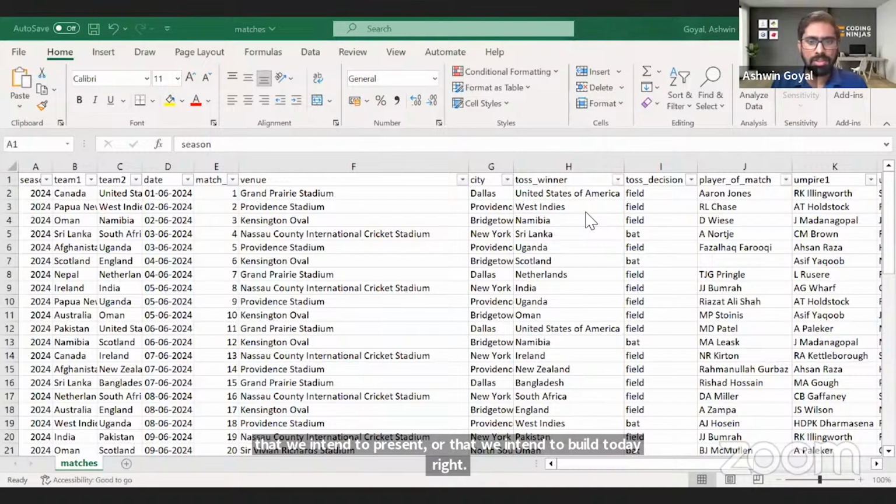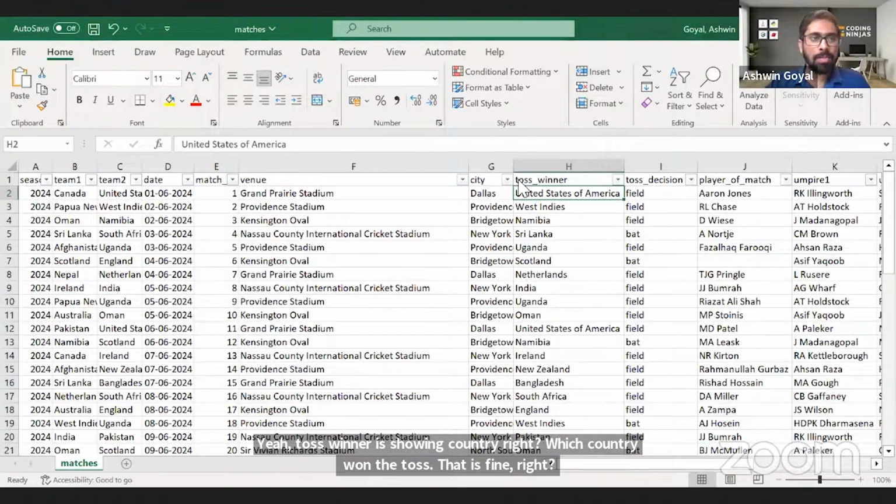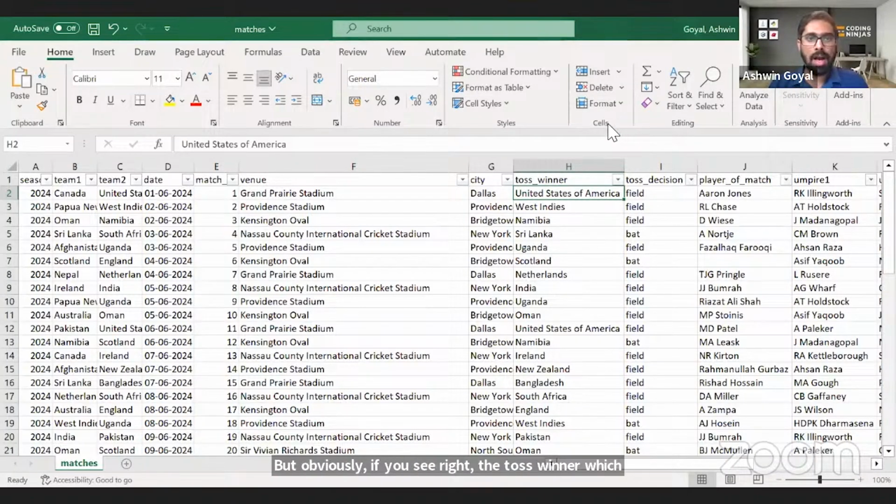Very quickly, let's jump to, toss winner is showing country, right? Which country won the toss? That is fine, right? Someone had this question, why is toss winner showing the country? But obviously, if you see, right, the toss winner, which country won the toss? So that's where this is coming from.